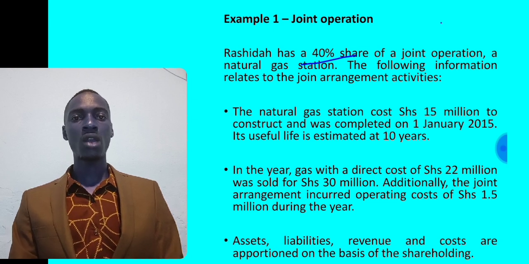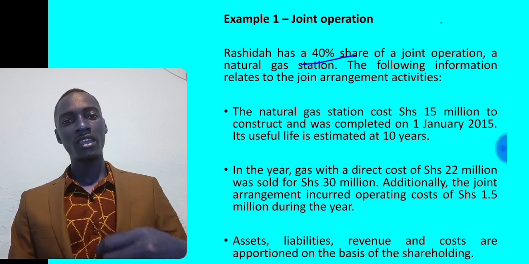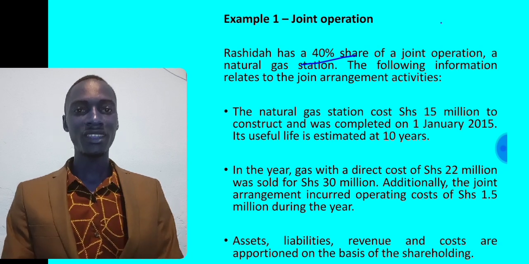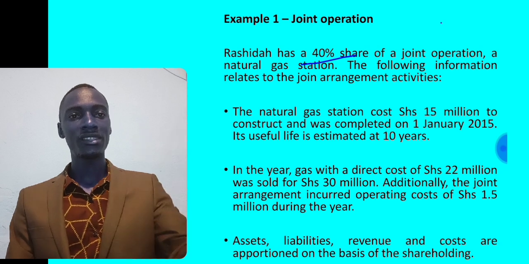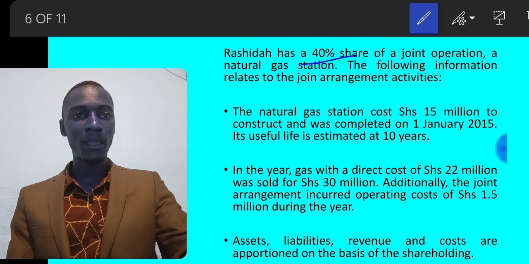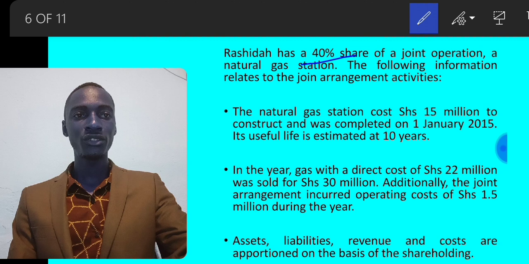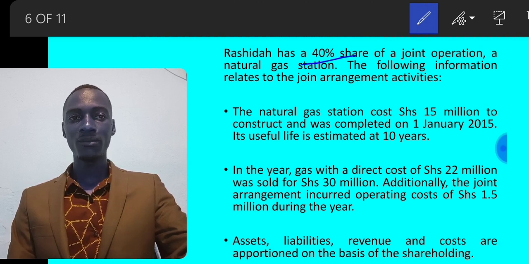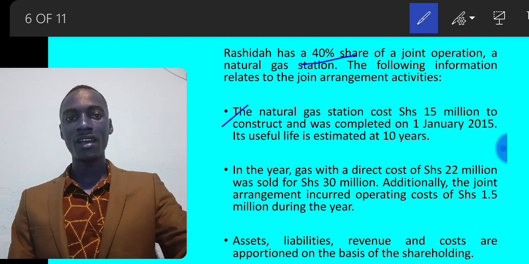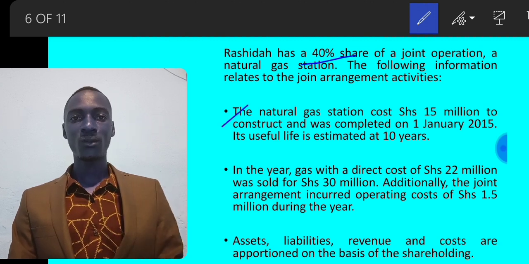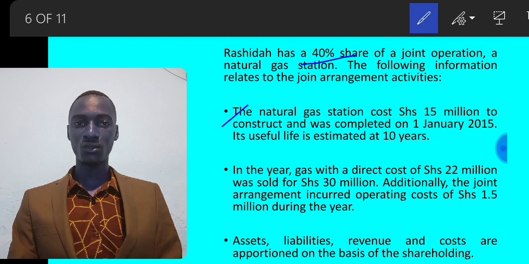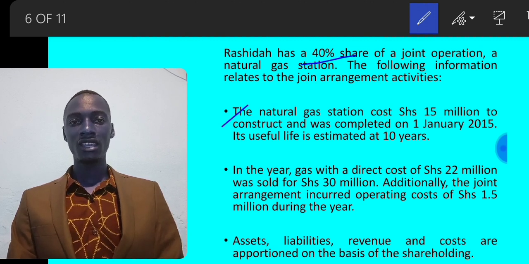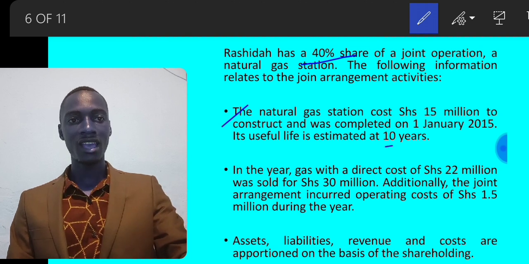We are going to see how to account for joint operations in the individual financial statements of the joint operators as well as in the consolidated financial statements. So you can see Rashida has a 40% share of a joint operation. That's a natural gas station. The following information relates to the joint arrangement's activities. So we have a natural gas station that costs shillings 15 million to construct and was completed on 1st January 2015. Its useful life is 10 years.